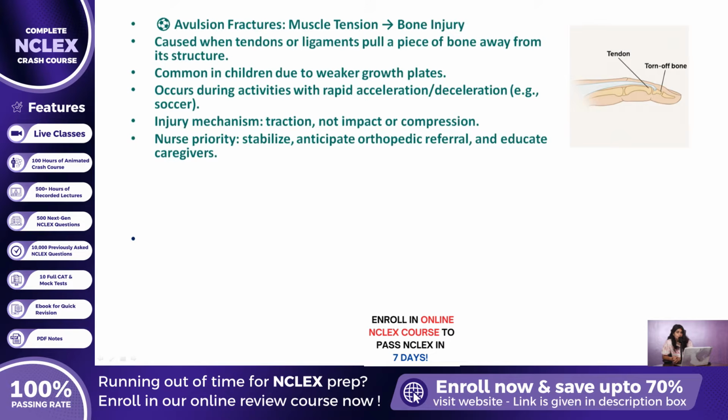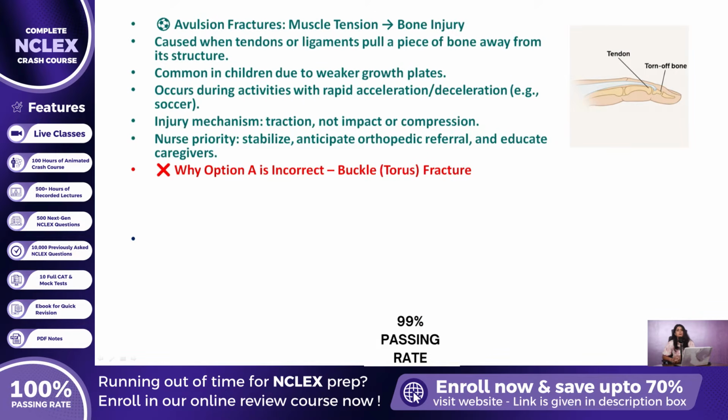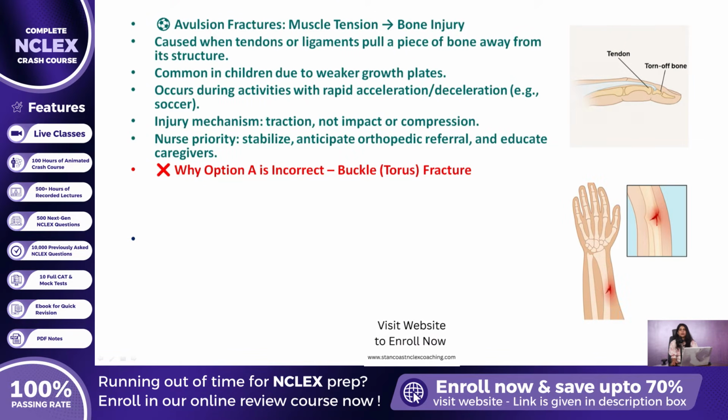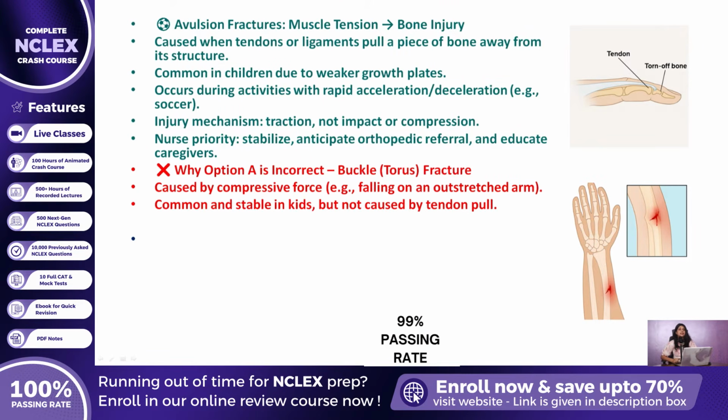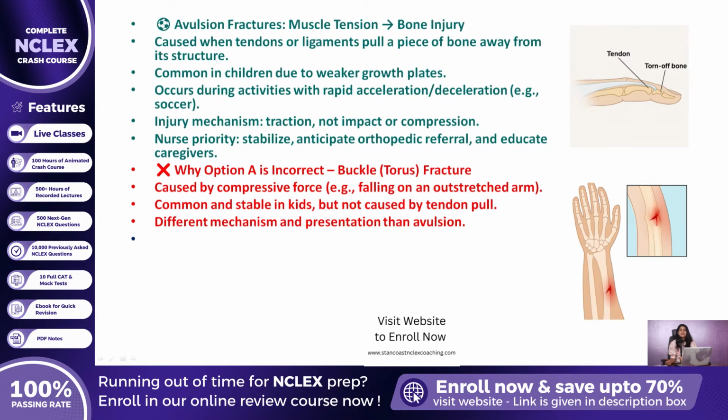Now, shifting focus to option A, let us clear up a common point of confusion. This answer describes a torus or buccal fracture, not an avulsion fracture. Buccal fractures occur when compressive forces cause the bone to bend inward, typically after a fall or axial load like jumping. They are common in children due to bone flexibility, but are stable and typically not caused by soft tissue tension. While both buccal and avulsion fractures are frequent in pediatrics, their causes and implications are completely different. And it is crucial for NCLEX candidates to be able to distinguish them based on mechanism and clinical context.